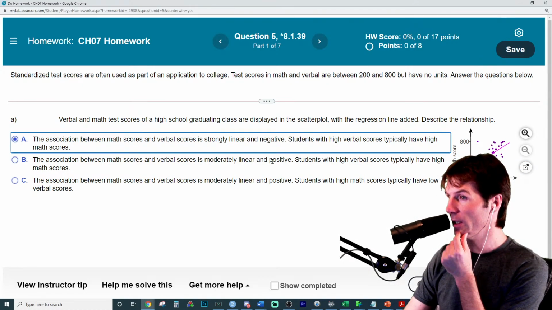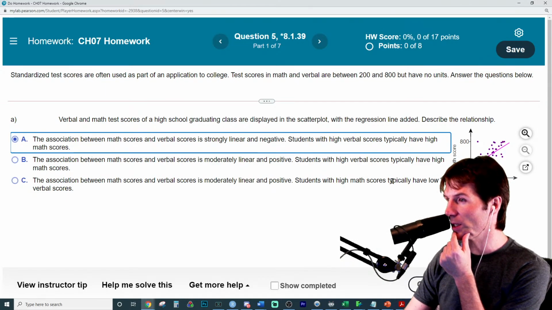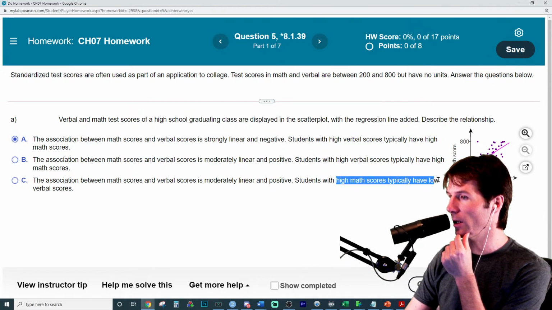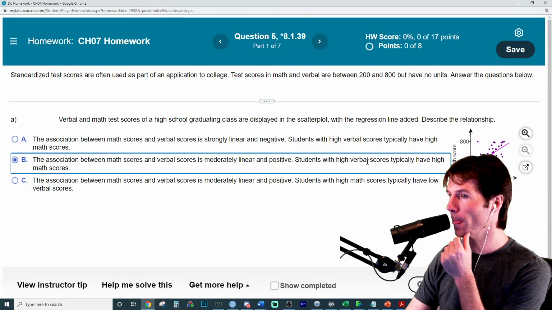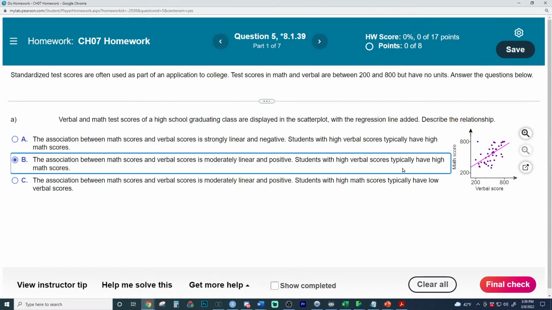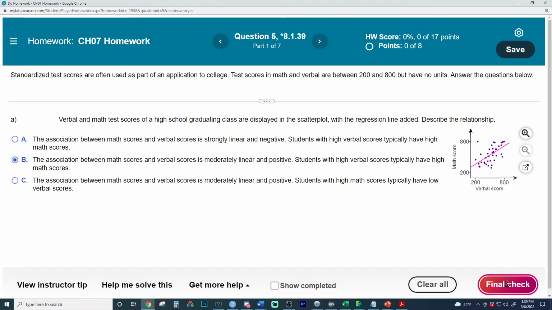There's definitely an outlier, right? And then this says that they have lower. This would indicate a negative relationship right here. So it has to be this one, because students who have higher verbal scores tend to have higher math scores. So they follow each other. That is what a positive relationship does.